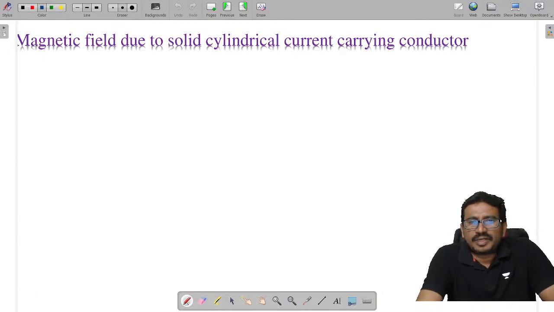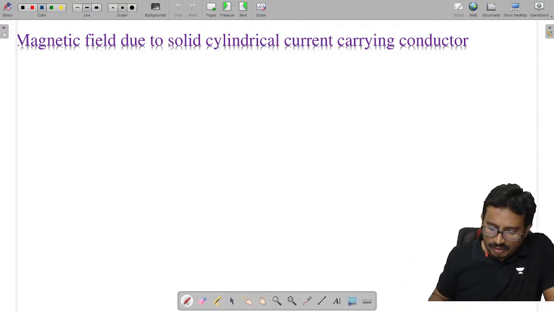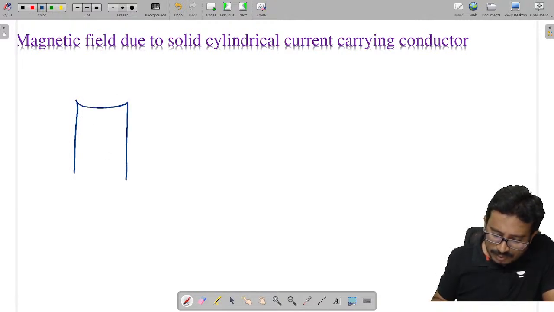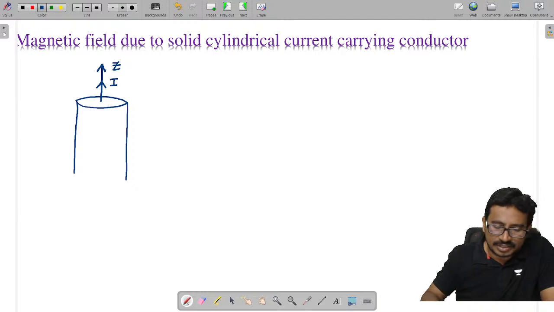And the magnetic field due to a solid cylindrical conductor. Here it is a solid one. Assuming this is my Z axis, there is a flow of current I along the Z direction like this.